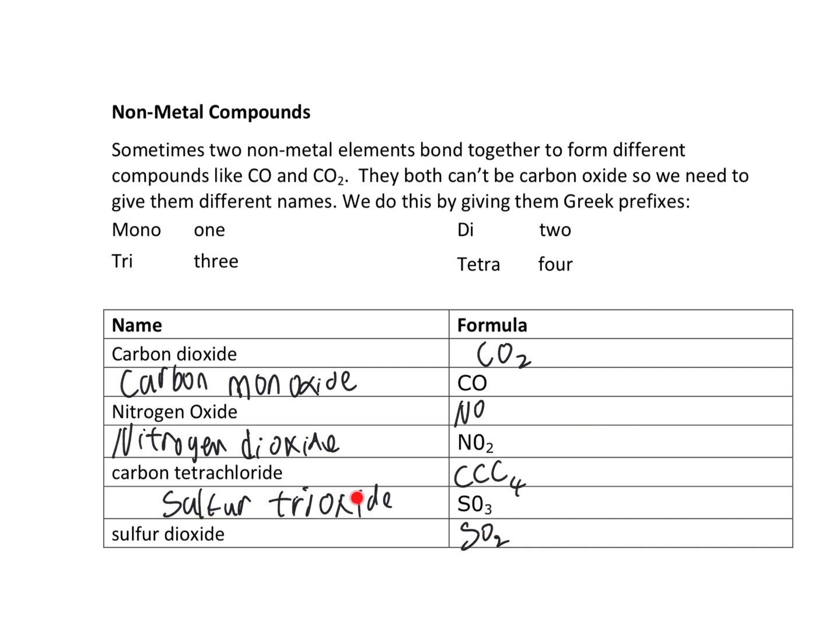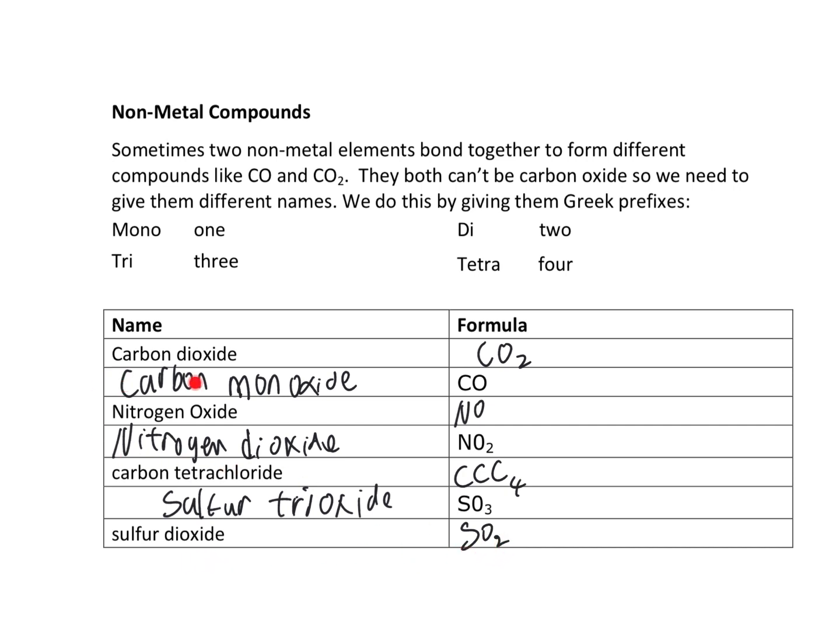This you must remember. Carbon dioxide is CO2, carbon monoxide is CO, nitric oxide is NO, nitrogen dioxide is NO2, carbon tetrachloride is CCl4, sulfur trioxide is SO3, and sulfur dioxide is SO2.